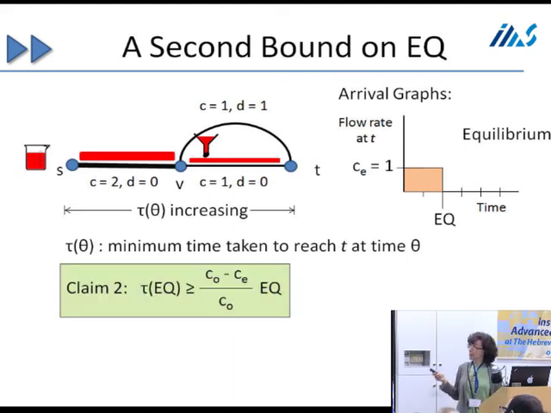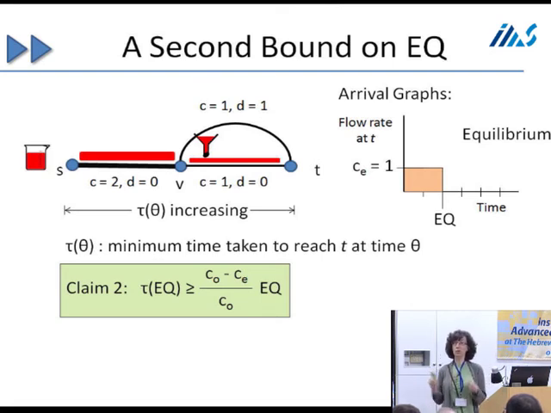So our second claim, which I'm not going to prove for you because it's a little bit complicated, is that we can bound this from below by C0 minus CE over C0 times equilibrium. And let's just take a quick look at this and think about why this is true. If CE is much less than C0, that means that the equilibrium is using very little of the true capacity of the graph.